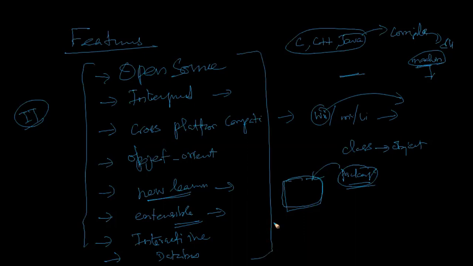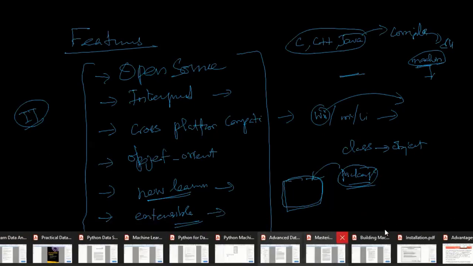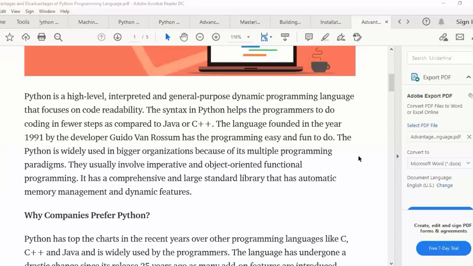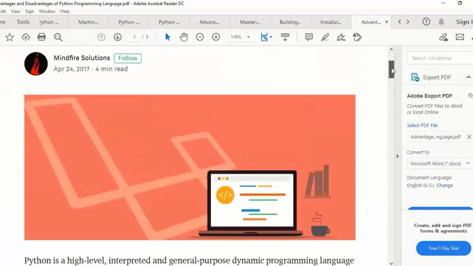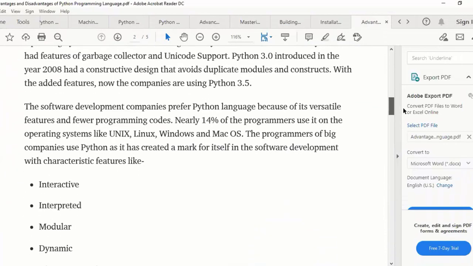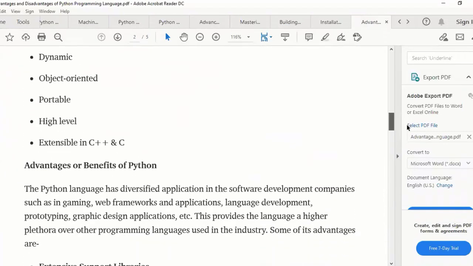Python leads compared to some other languages. These features are very important. All the features are not available in some other languages. Only Python has them, and not only these features, so many features are there. Even though, Python still has some disadvantages. What are the disadvantages? I will share this PDF with you on Instagram. Whatever I have explained, everything is available in this PDF.